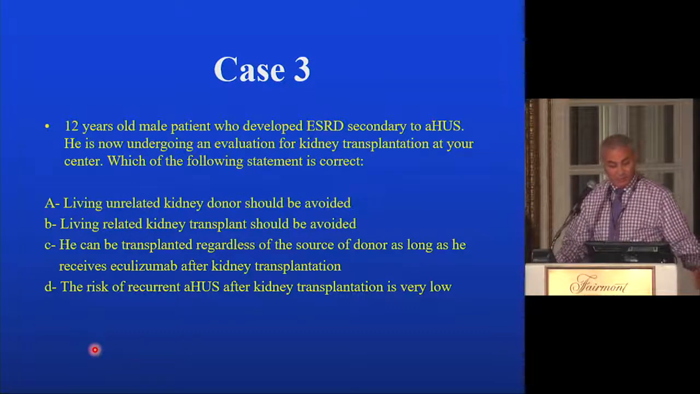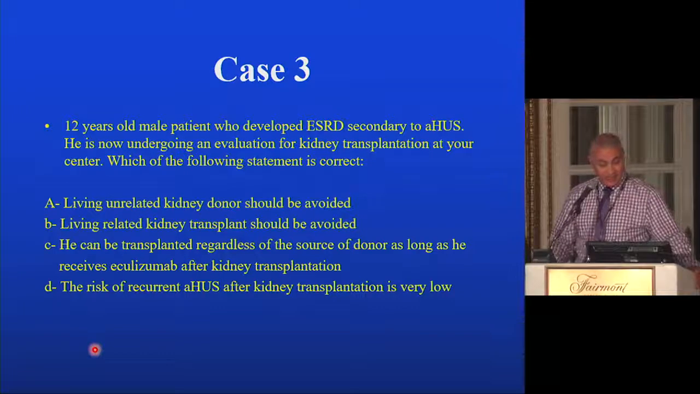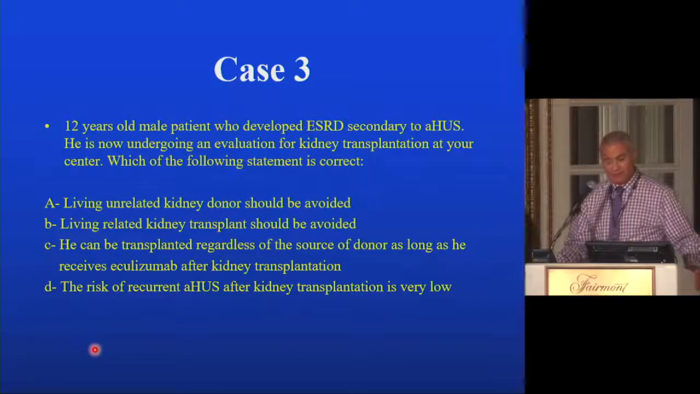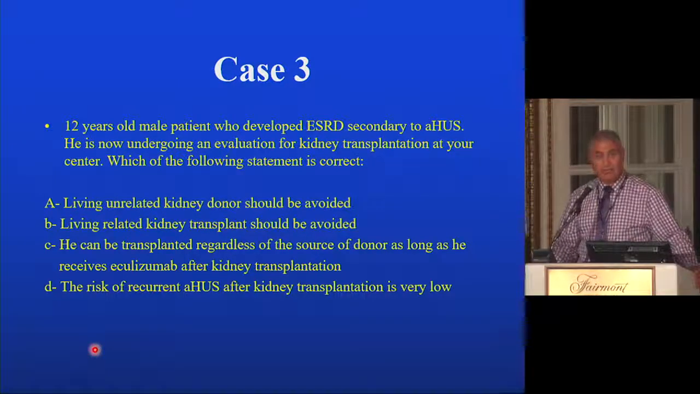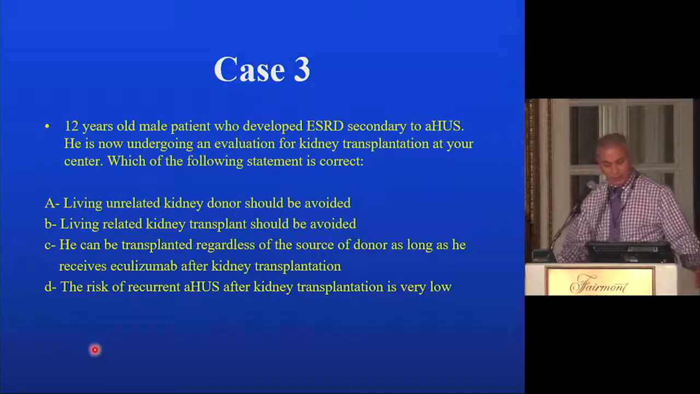So this is a new case. This is a 12-year-old male patient who developed end-stage renal disease secondary to atypical HUS. He is now undergoing an evaluation for kidney transplantation at your center. Which of the following statements is correct? A, living unrelated kidney donor should be avoided. B, living related kidney transplant should be avoided. C, he can be transplanted regardless of the source of donor as long as he receives Eculizumab after kidney transplantation. D, the risk of recurrent atypical HUS after kidney transplantation is very low.